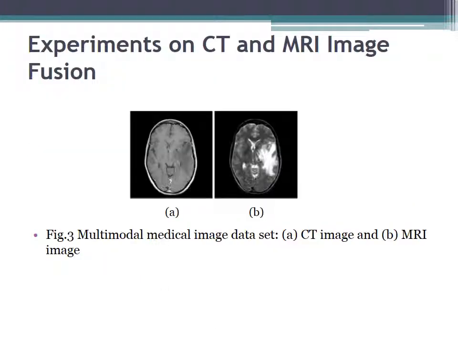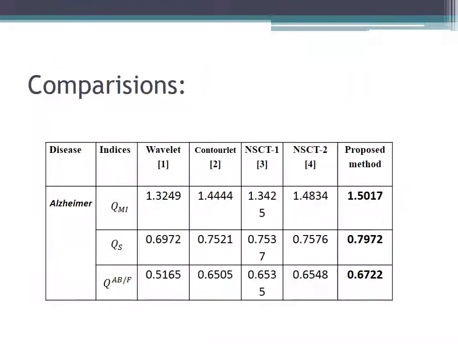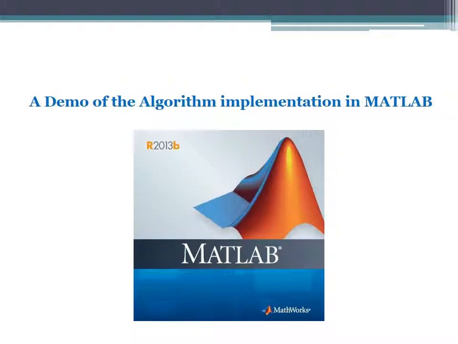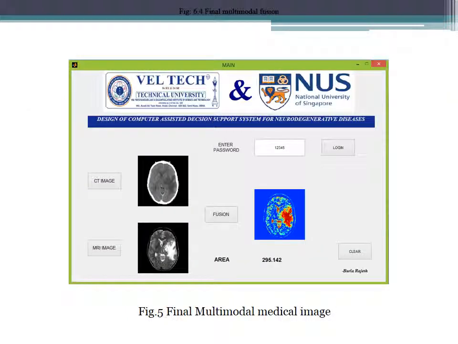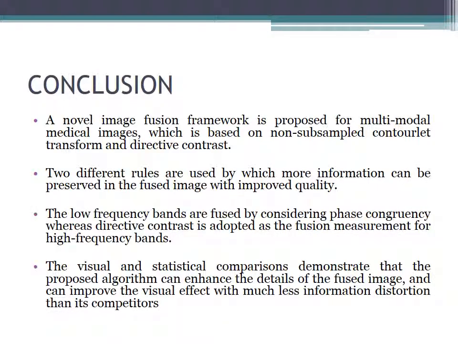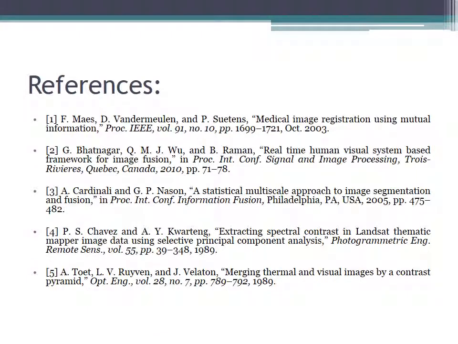The experiments are conducted on two images, CT and MRI. A demo of the algorithm implementation in MATLAB has been done, and it will be shown. And this is the final multimodal medical image which has been coded in MATLAB. Conclusion: a novel fusion framework is proposed for multimodal fusion, which is accurate. Thank you.